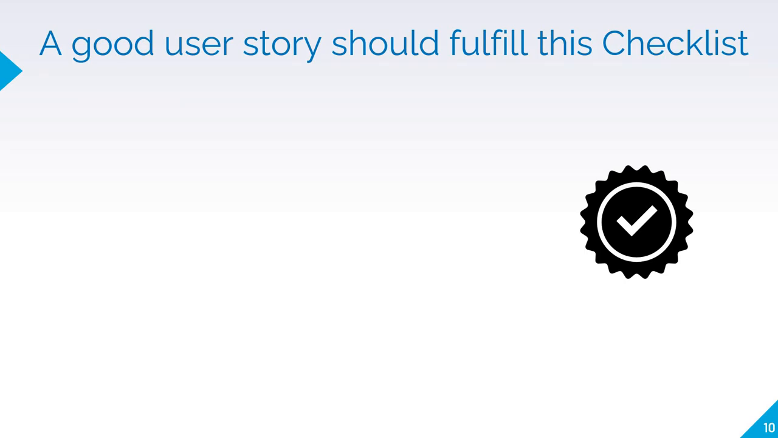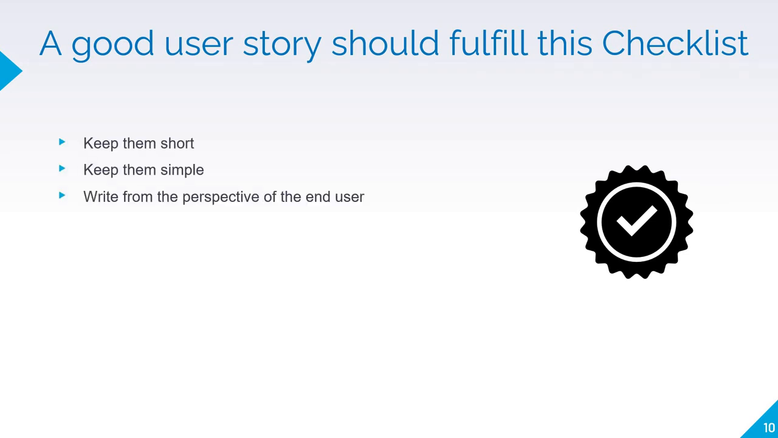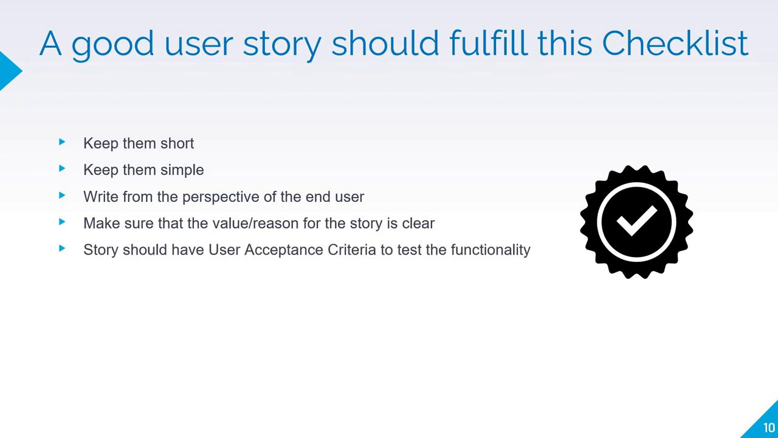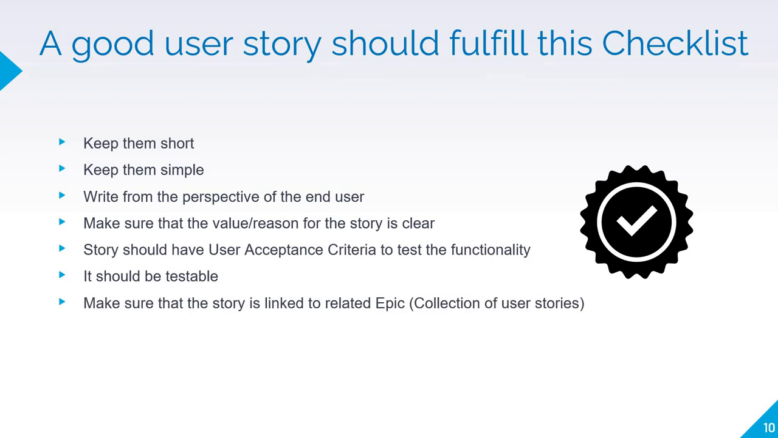Now, a good user story should fulfill some kind of checklist. What are those? Keep them short, keep them simple, write from the perspective of the end user, make sure that the value or reason for the story is clear. The story should have user acceptance criteria to test the functionality. It should be testable. Make sure the story is linked to the related epic, that is nothing but the collection of user stories.